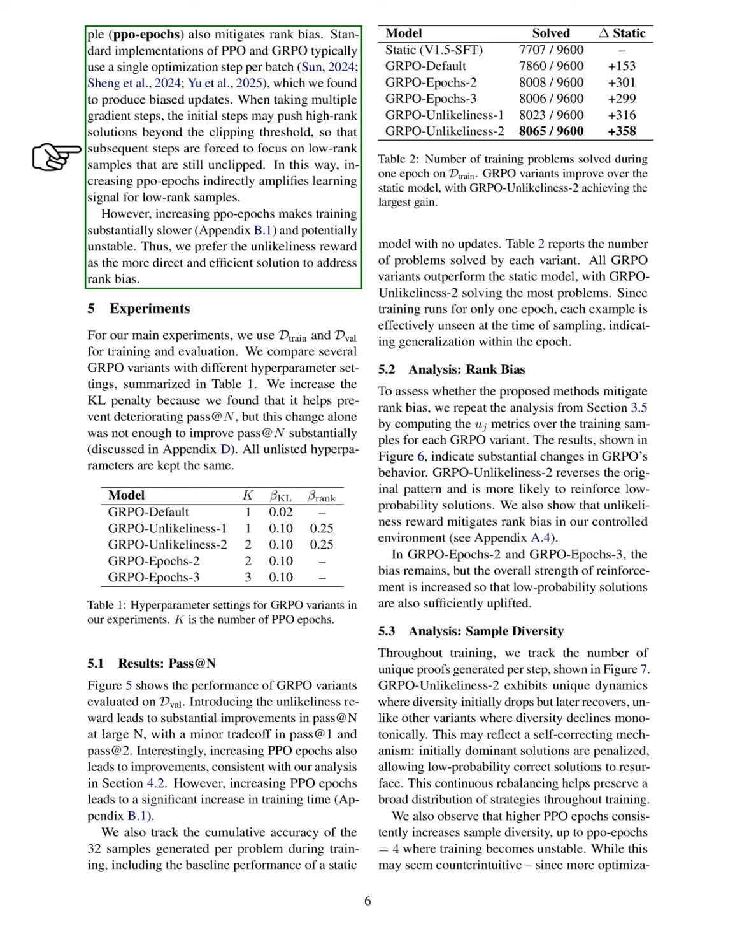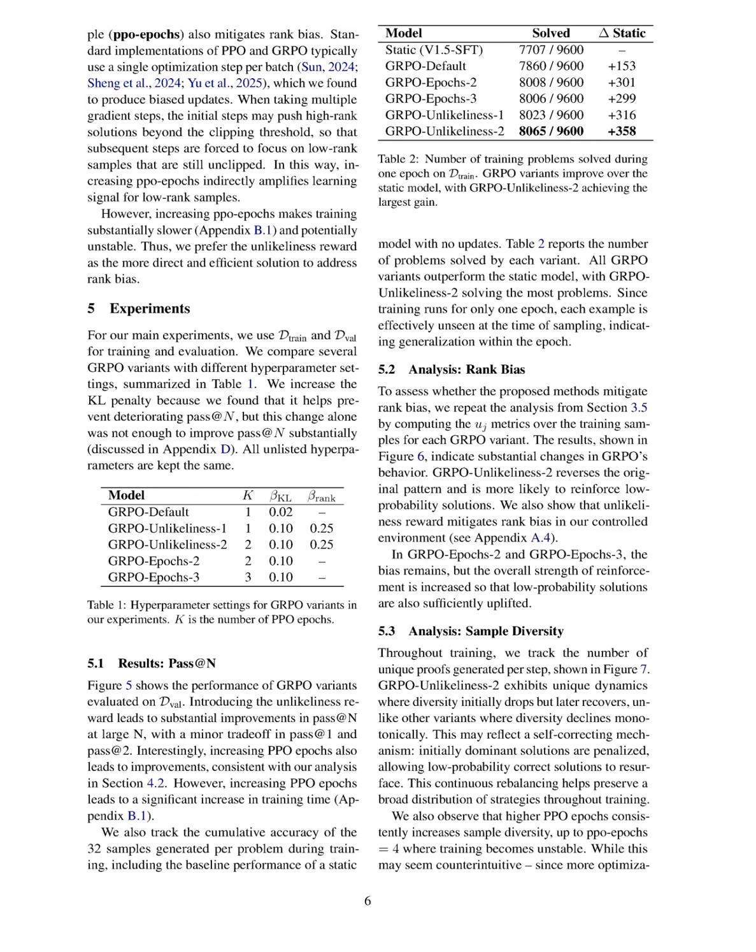Additionally, we find that increasing the number of optimization steps per sample helps mitigate rank bias. Standard implementations typically use a single optimization step, which can lead to biased updates. By taking multiple steps, we can focus on low-rank samples that are still unclipped, thereby amplifying the learning signal for these samples. However, this approach can slow down training and introduce instability, so we prefer the unlikeliness reward as a more direct and efficient solution to tackle rank bias.